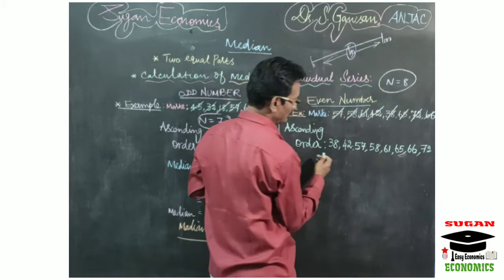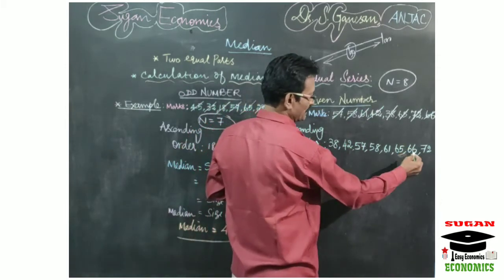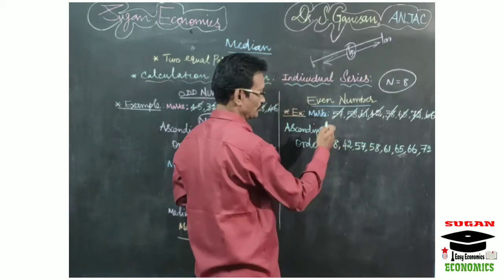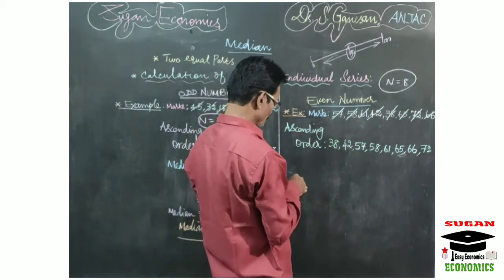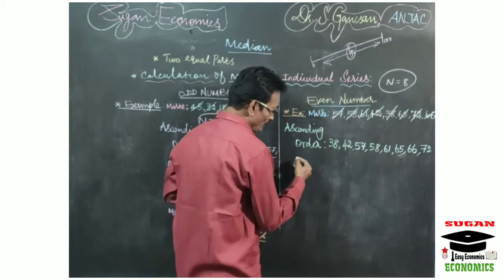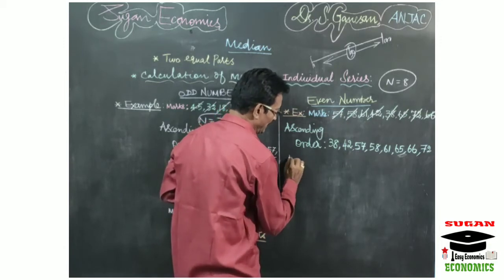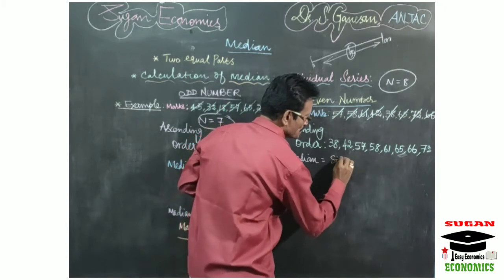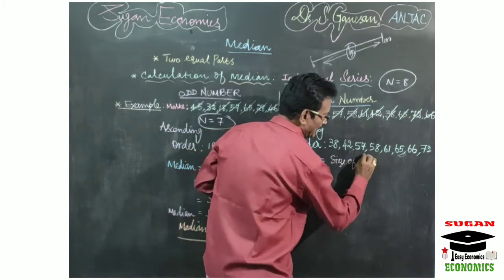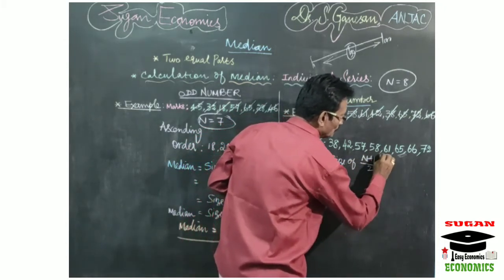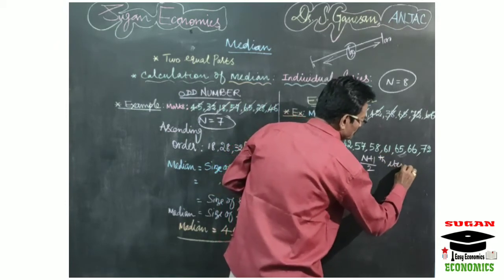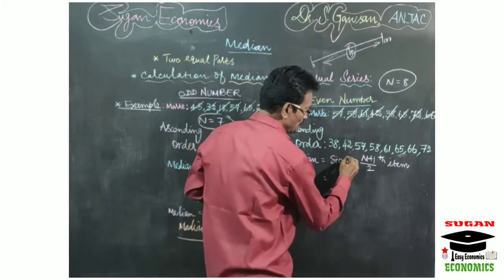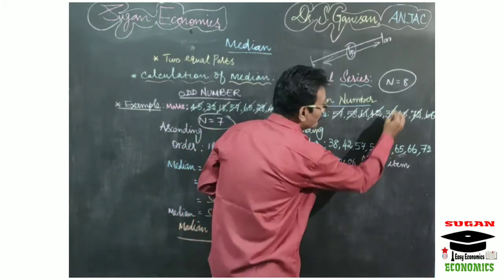You can ensure whether you have included all the values in the ascending order series or not. Here 2, 4, 6, 8. So we have taken all the values. Again, what we have to do? We have to calculate the median. Median equal to size of (n plus 1) by 2th item. Now n equal to 8.